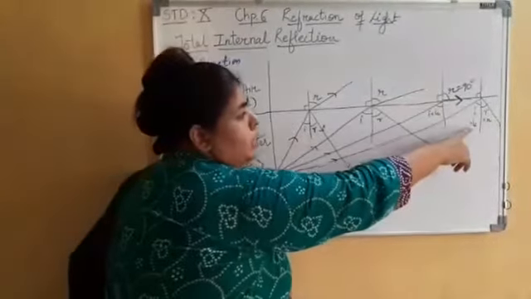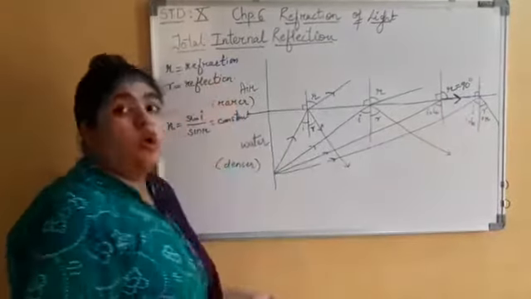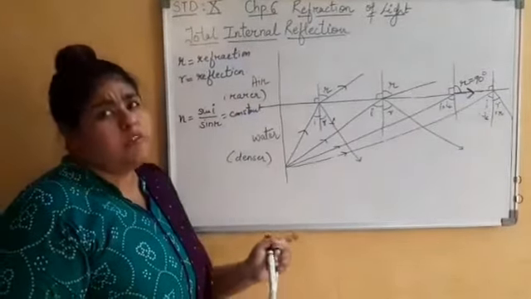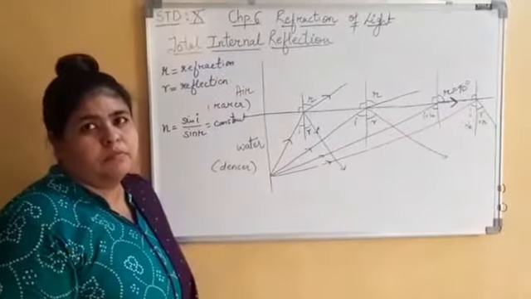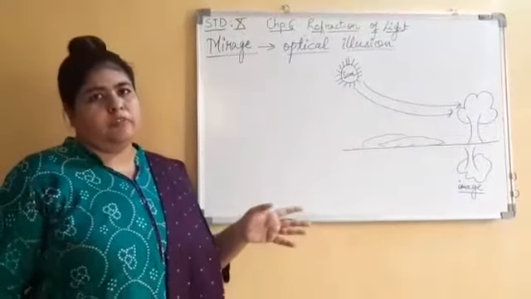Now when I is greater than IC, then there will be no refraction, only reflection. I think everyone of you understood. Now children, we have just seen total internal reflection.